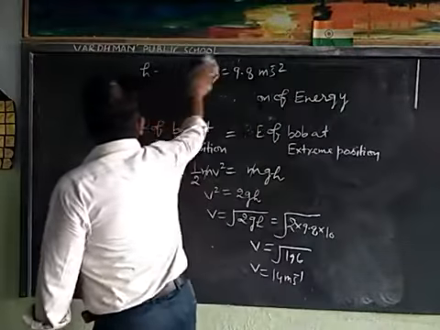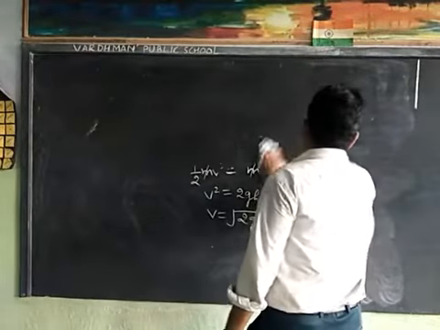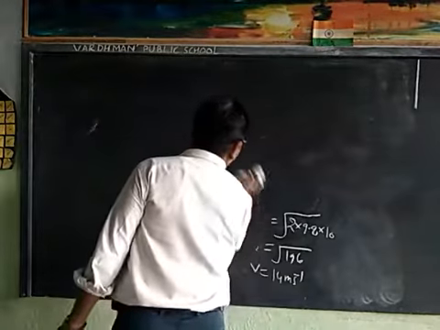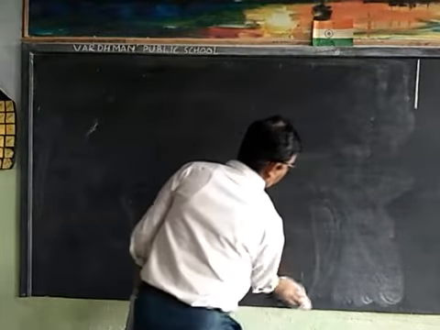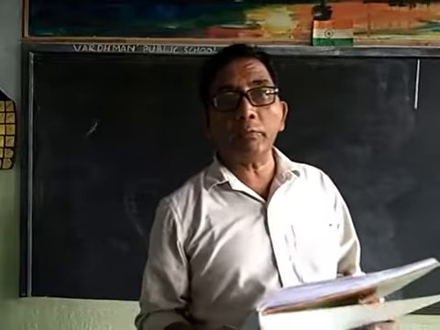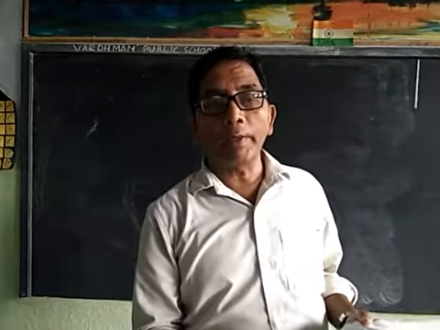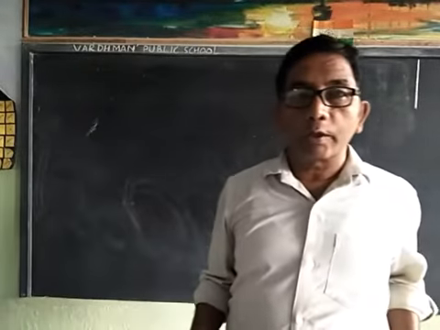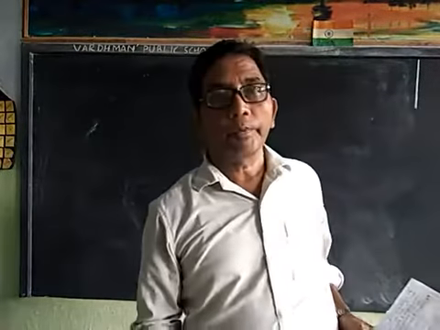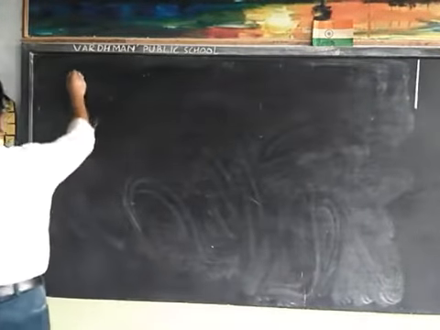Our next question is the next numerical. A vehicle of mass 15 quintal. You know 1 quintal, how many kilograms in 1 quintal? 1 quintal is equal to 100 kilograms.